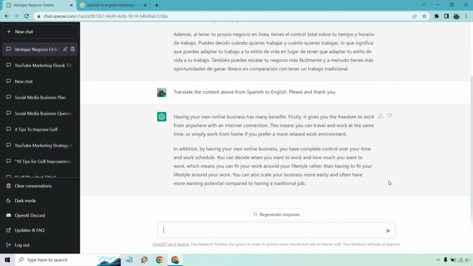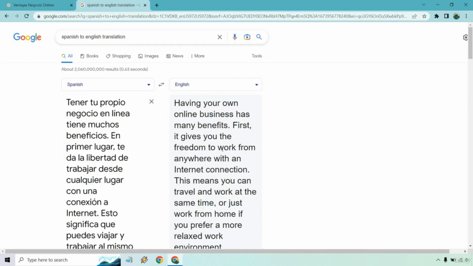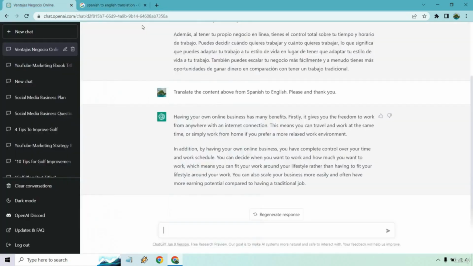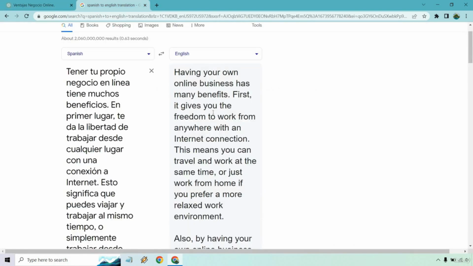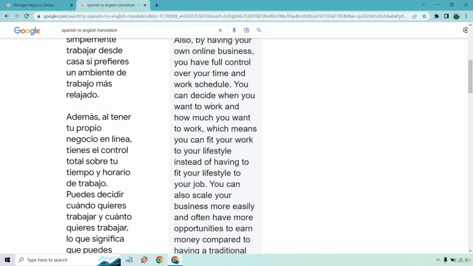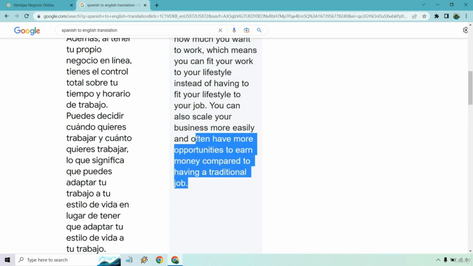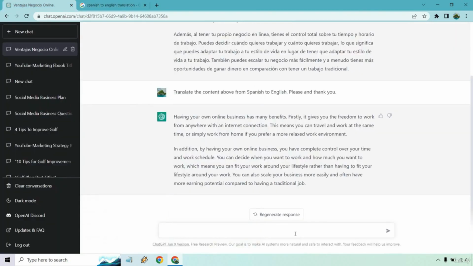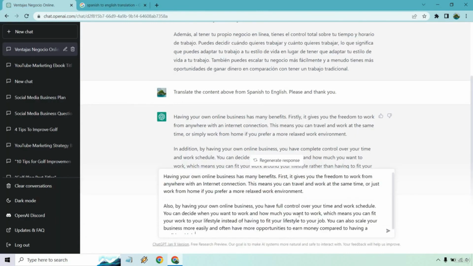All right, so here we go. Having your own online business has many benefits. Firstly, it gives you the freedom to work from anywhere with an internet connection. This means you can travel and work at the same time, or simply work from home if you prefer a more relaxed work environment. In fact, what I'm going to do, is there a way to copy all this? Just copy all this. I'm going to paste this so we can compare and contrast. There we go.